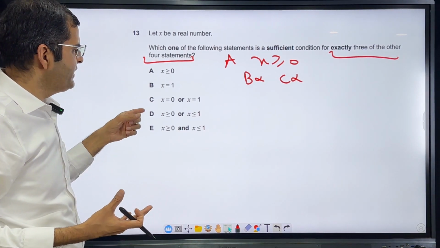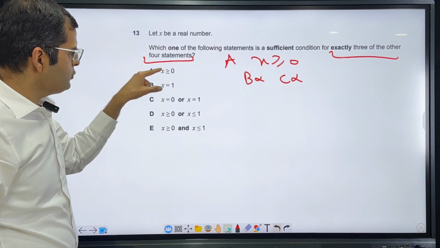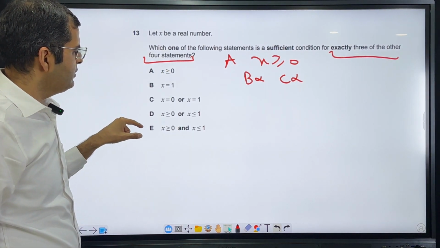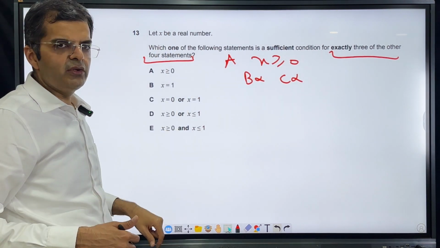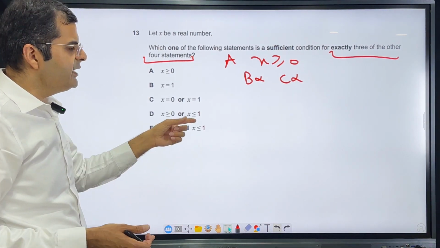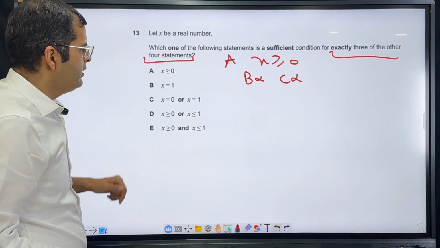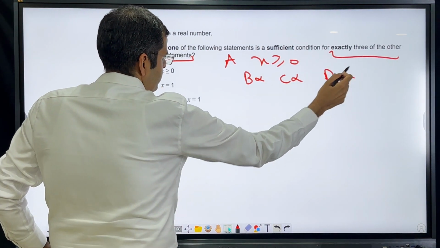But for the sake of completeness, we'll look at option D here from A. So A is true. Now, if x is greater than or equal to 0, can I definitely say that x is greater than or equal to 0 or x is less than or equal to 1? If it is greater than or equal to 0, it can be 10 also. So D will not follow. Okay. So over here, D also doesn't follow.